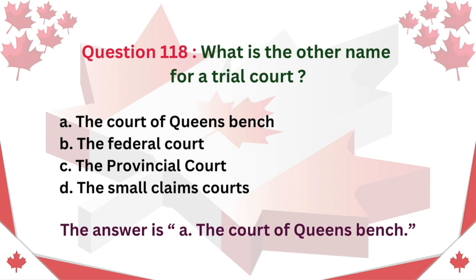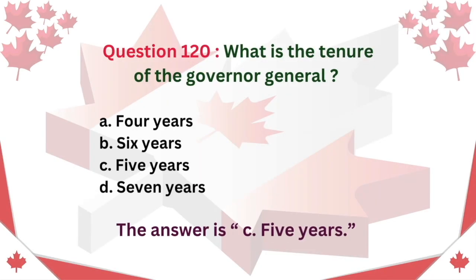Question 118. What is the other name for a trial court? A. The Court of Queen's Bench. B. The Federal Court. C. The Provincial Court. D. The Small Claims Courts. The answer is A. The Court of Queen's Bench. Question 120. What is the tenure of the Governor-General? A. 4 years. B. 6 years. C. 5 years. D. 7 years. The answer is C. 5 years.